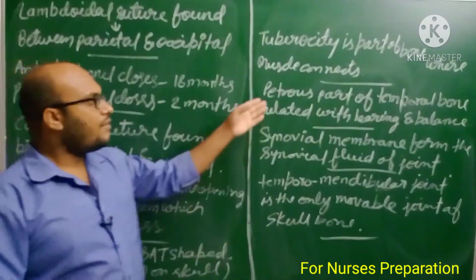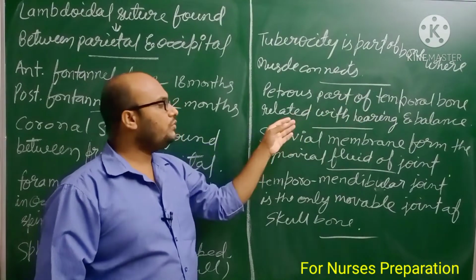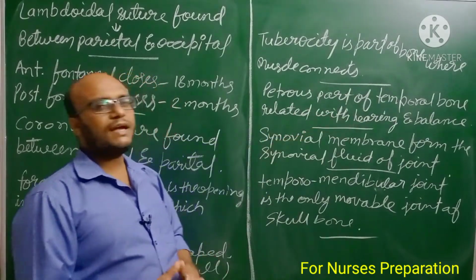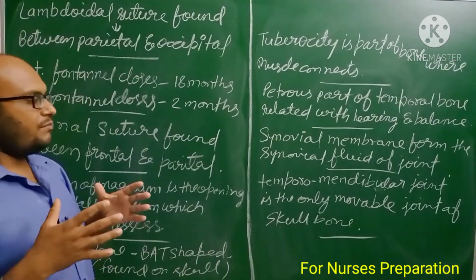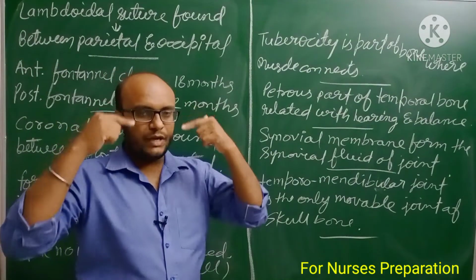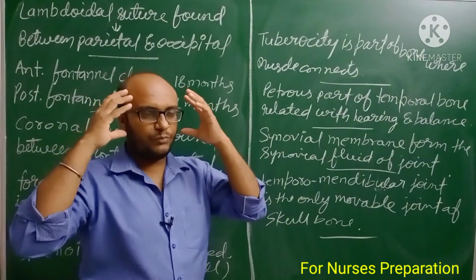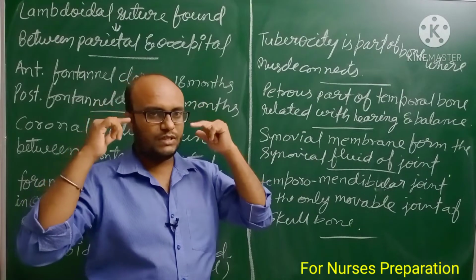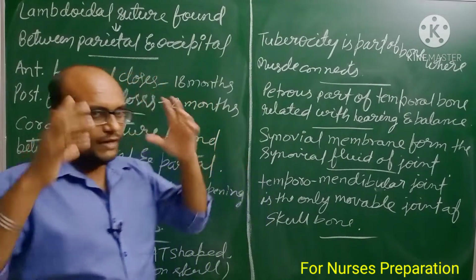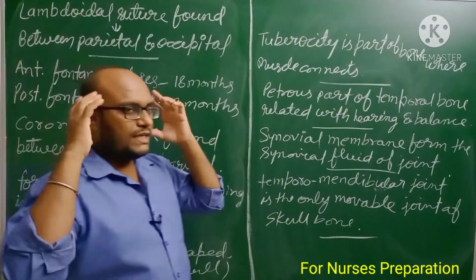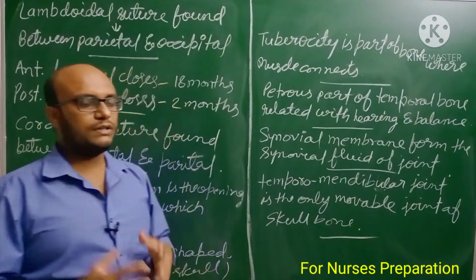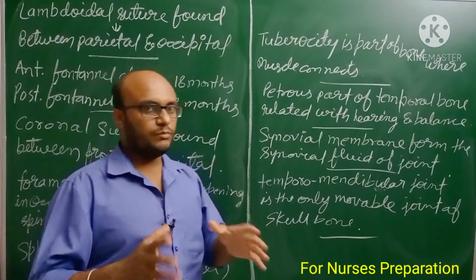Next, petrous part of the temporal bone is related to hearing and balance. This is the temporal area and here the temporal bone is situated. The petrous part of this temporal bone is responsible for hearing and balancing of the body.